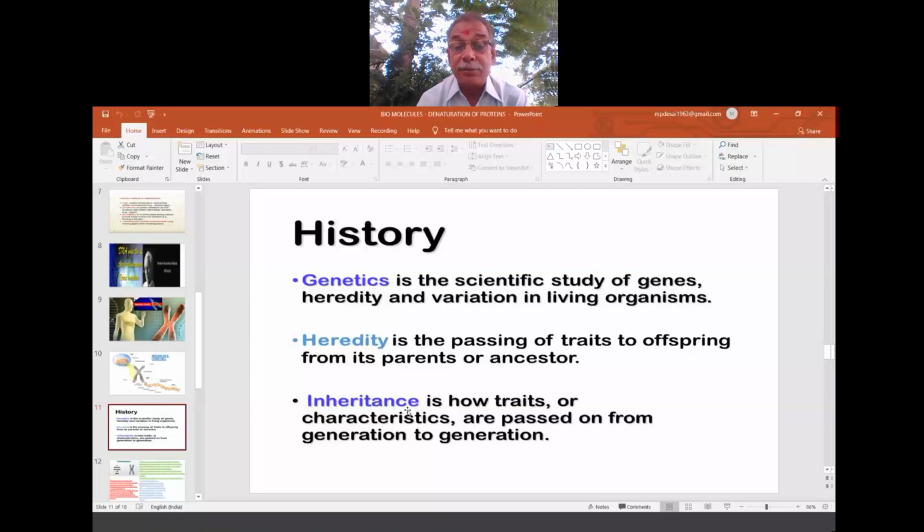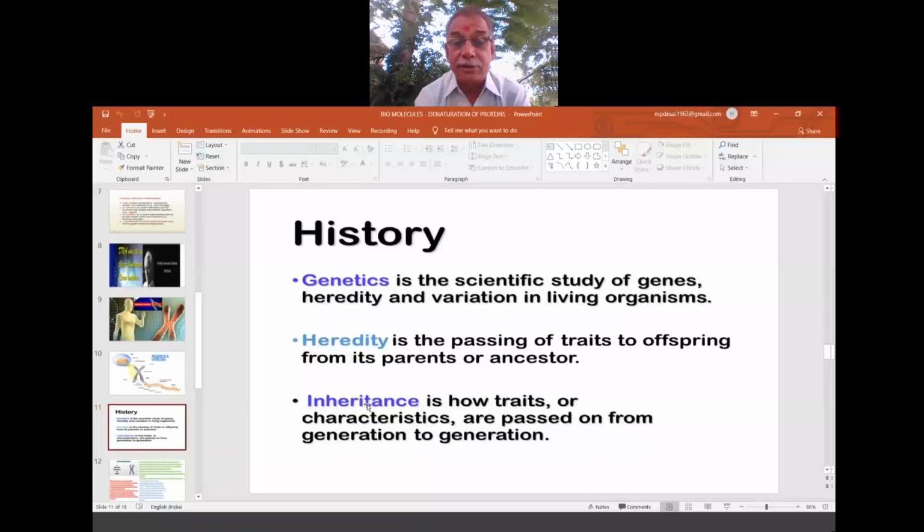Now inheritance is how traits or characteristics are passed on from generation to generation. So that means the qualities we have today, our behavior, our complexion, our structure, all these are inherited from our parents or from our ancestors. So this is called what? Inheritance. Okay. So huttuguna in Kannada, in our mother tongue, we say huttuguna. So that is called inheritance.